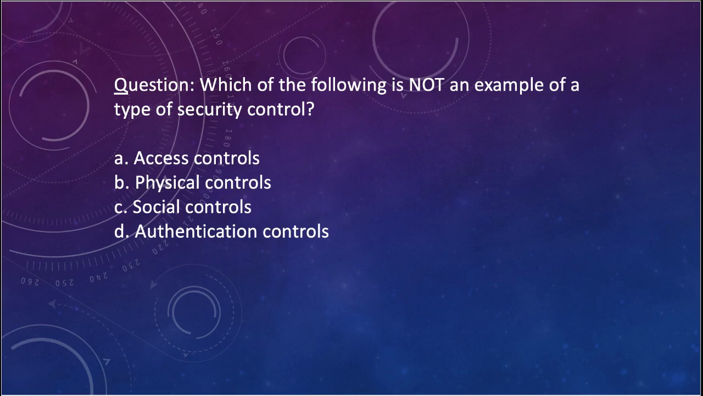Security controls are the measures put in place to protect information and systems from threats. They can be classified into different types such as administrative, technical, and physical controls. Social controls, on the other hand, are not a type of security control. They refer to policies and practices that promote good behavior and ethical conduct in an organization. Let us move to the next question.